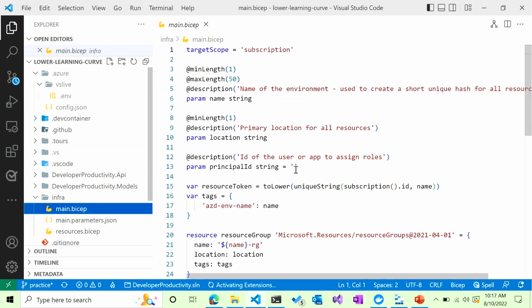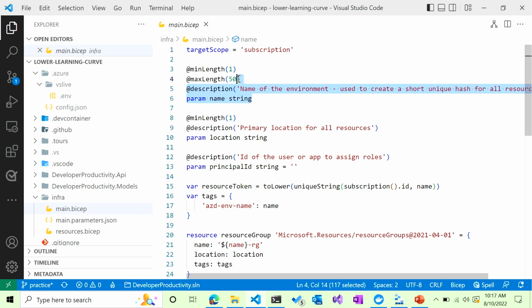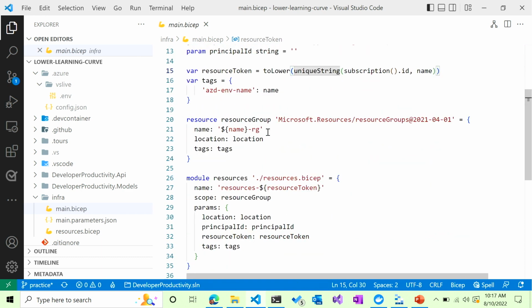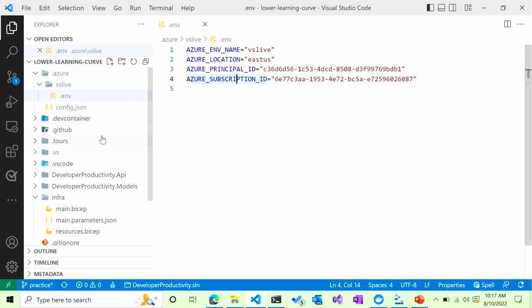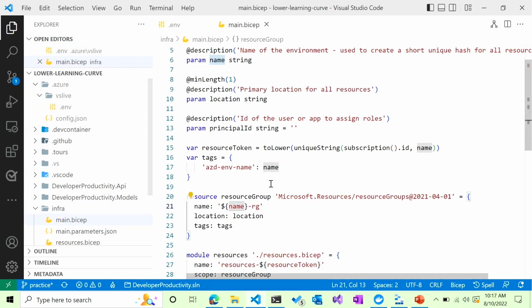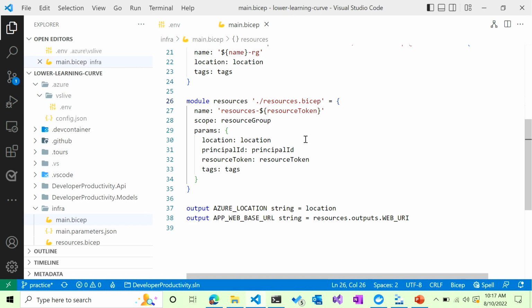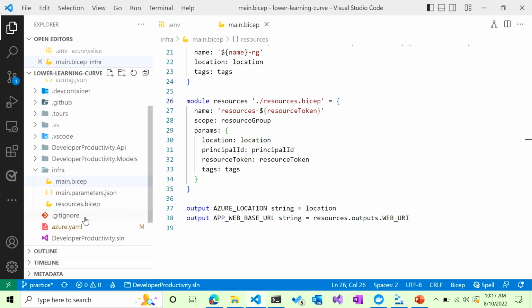And then the main Bicep file. What Bicep does is that it is an infrastructure language. So I can just check this code in, and it has all my infrastructure needed to populate things. And so here we just have some variables at the top. And then I get down to where I'm going to create a resource group. So it's going to be my name, which happens to be the name of the environment that I pass in. And then it's going to say, all right, all the resources are going to be in the resources.bicep.